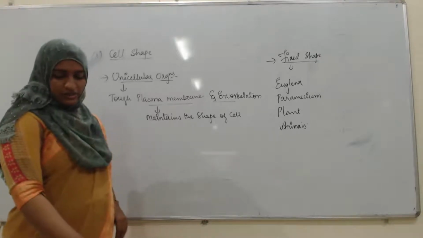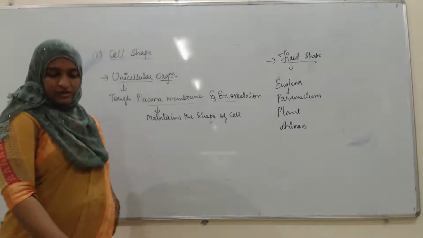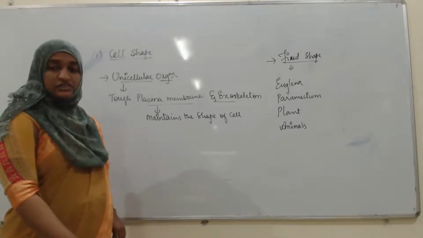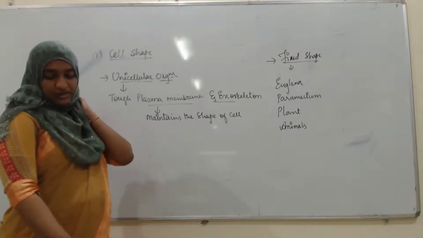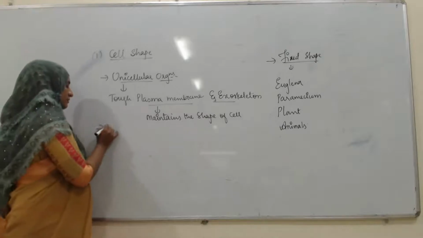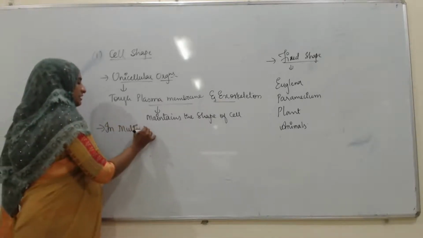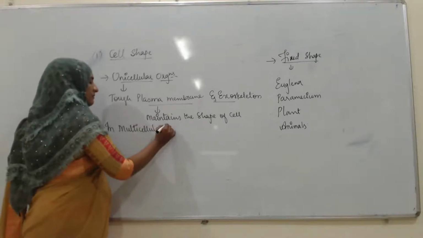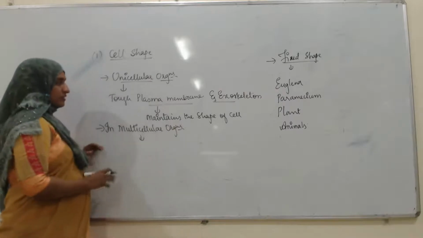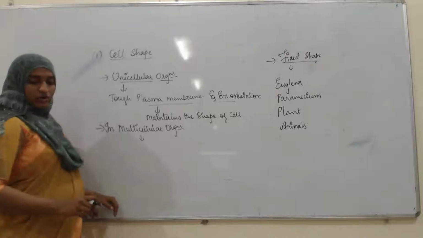But what about other organisms, the multicellular organisms? In a multicellular organism, the shape of the cell depends mainly on its functional adaptation and partly on the surface tension, viscosity of protoplasm, and cytoskeleton of microtubules. In multicellular organisms, by whom is the cell shape maintained?